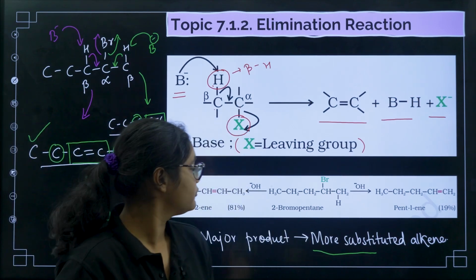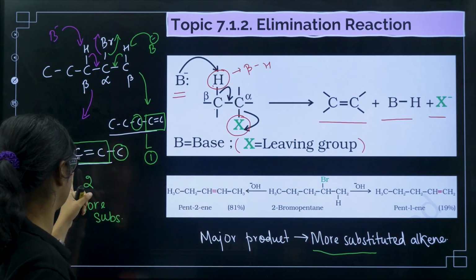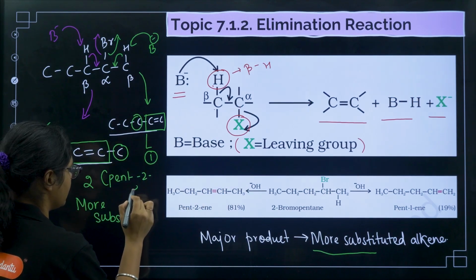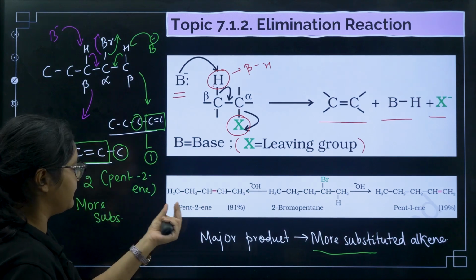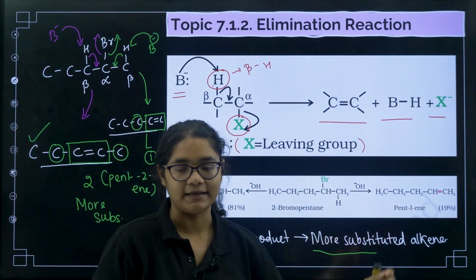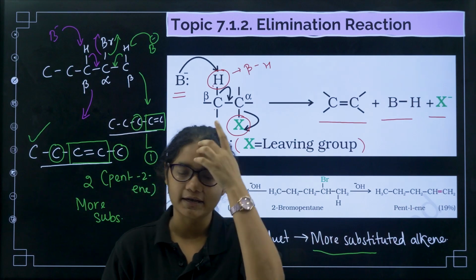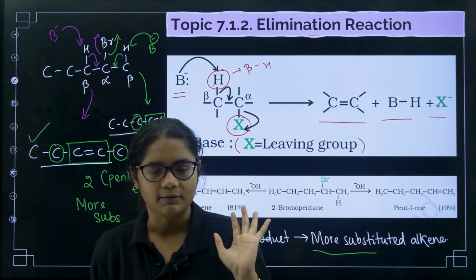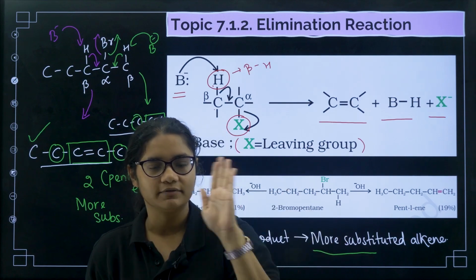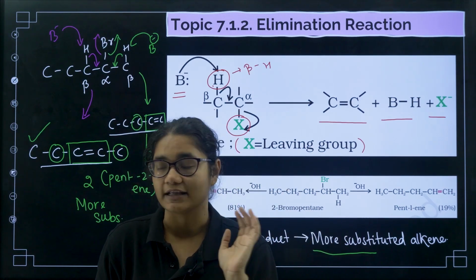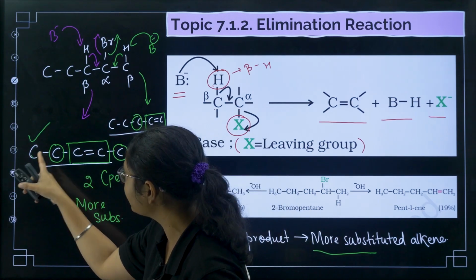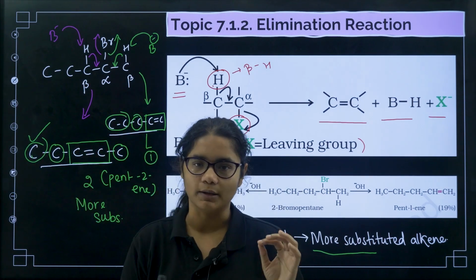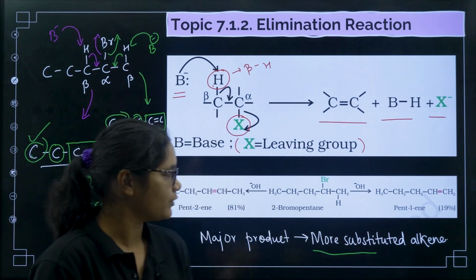Okay, so now if you get this, you can say pent-2-ene. So what is the name of this compound? Pent-2-ene, right? So this is 81% formed and this is 19% formed. Okay, so how to identify the major product? You have to draw a square around the C=C double bond, then you have to check on both sides of the double bond how many carbons are directly attached. So here you should not count this carbon and here you should not count these carbons because they are not directly attached to the double bond, right? Okay, so I hope this is clear.